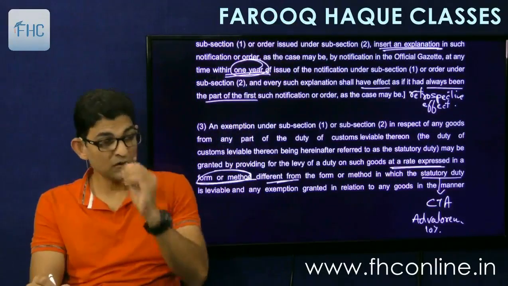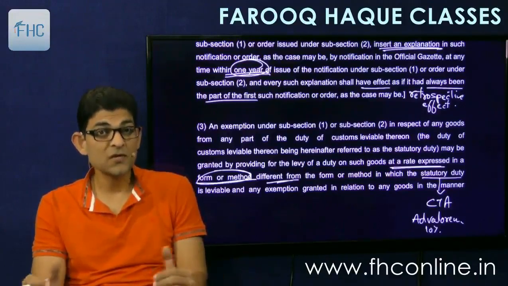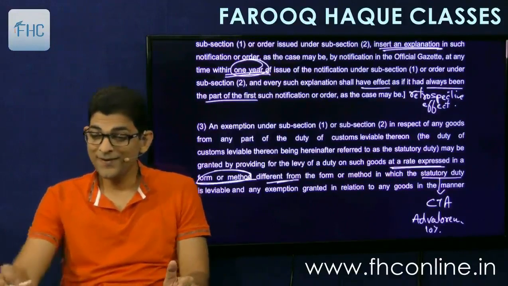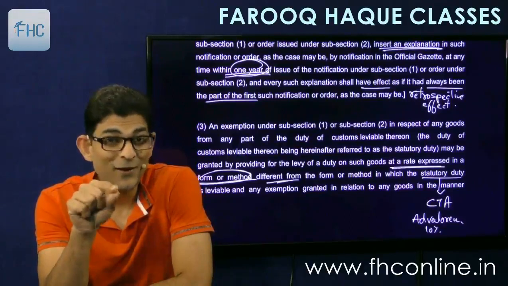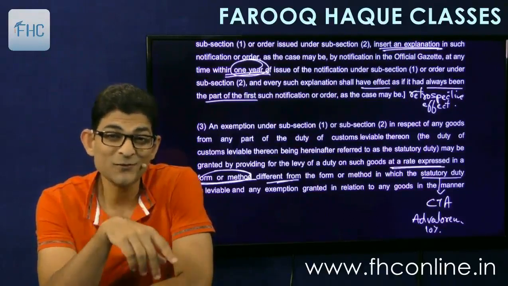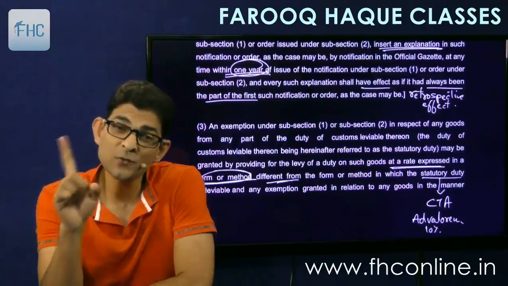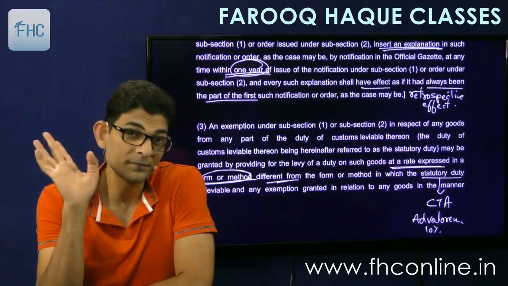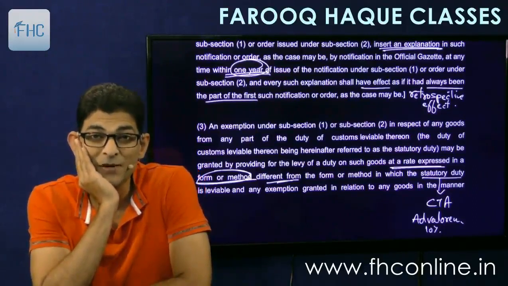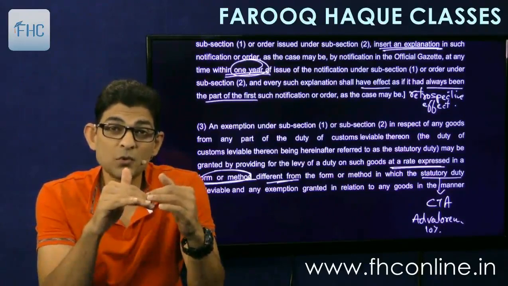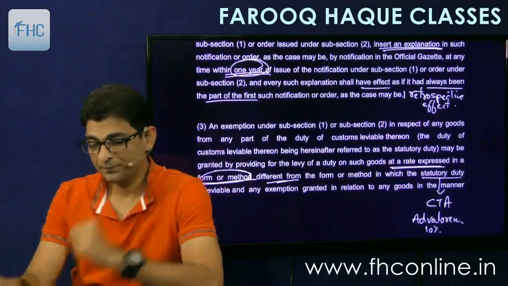But the point is that when they are giving a partial exemption by changing the method and form, then this new method and form, the new duty, cannot be more than the statutory duty. And if it is more, then you have to ignore the exemption notification and you can continue to pay the statutory duty. Now you'll ask me how this can happen. If they are giving partial exemption, then how can the exemption duty be more? See, I'll tell you how.